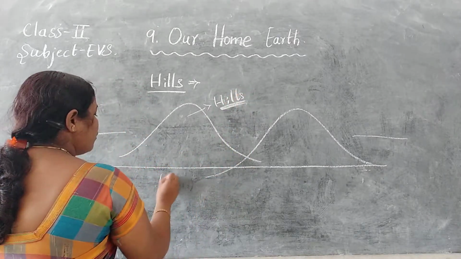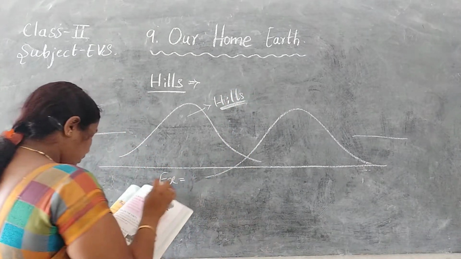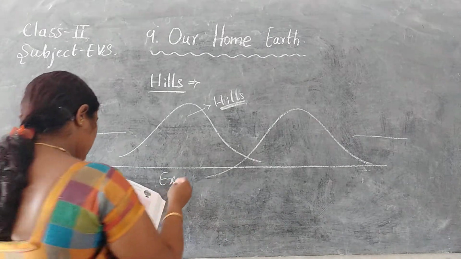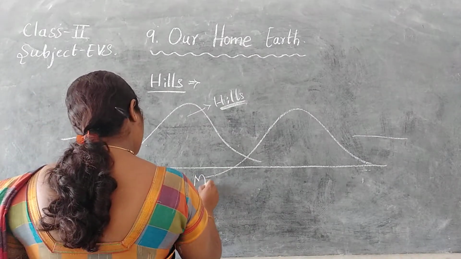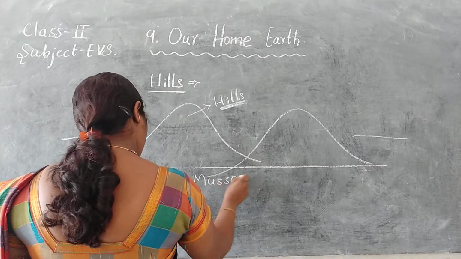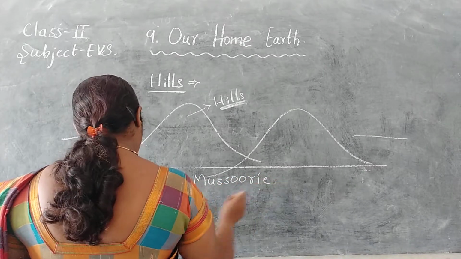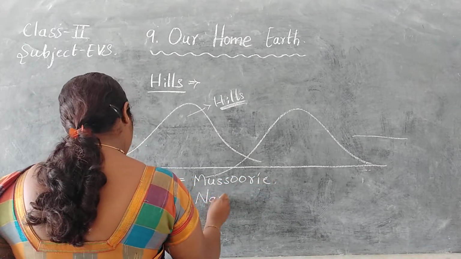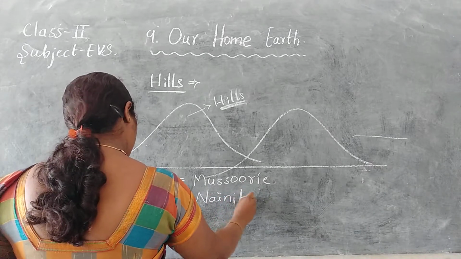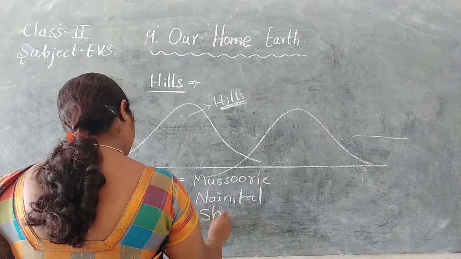Examples for hills: in Karnataka, Nandi Hills; Mussoorie, Nainital and Shimla.